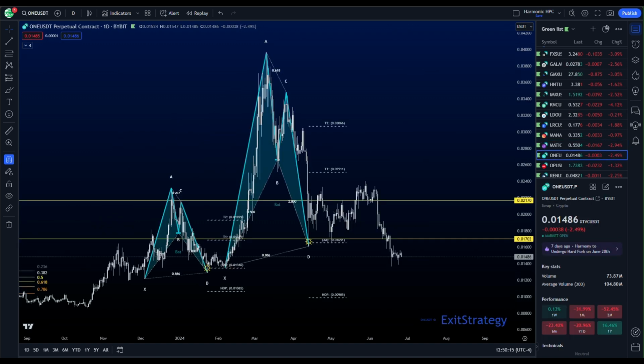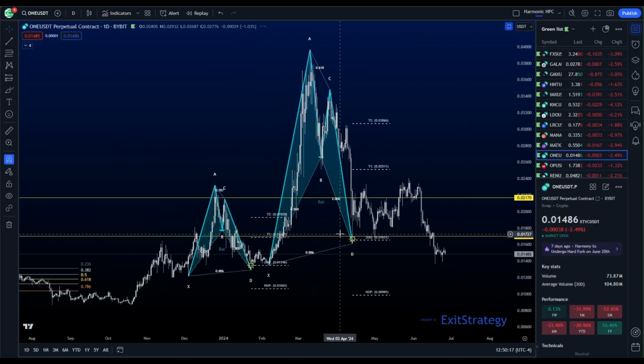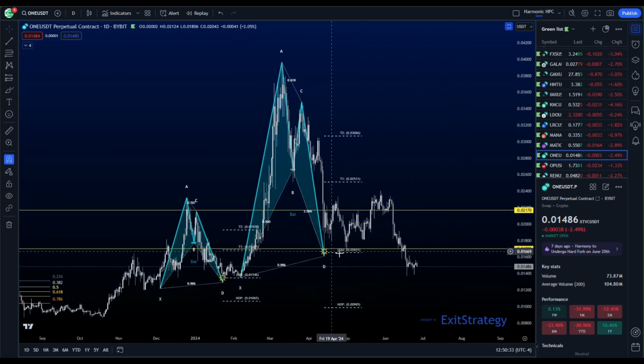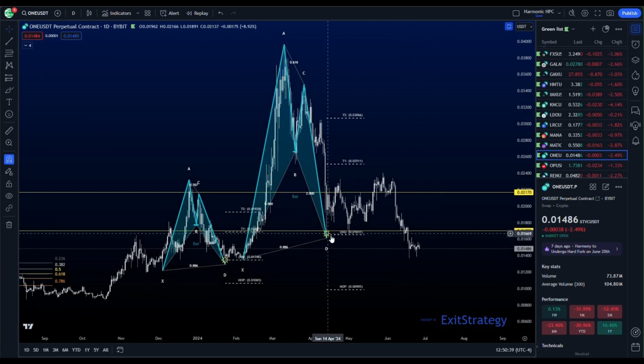One is back in the PRZ, not only of this daily bat, but this daily bat as well. Just barely. I almost missed it, but just barely hit it. We did slightly miss it. It could come back down into here, but it doesn't need to because it's in the XA here. So if it doesn't come back down to this PRZ, look for it to break above the new one.